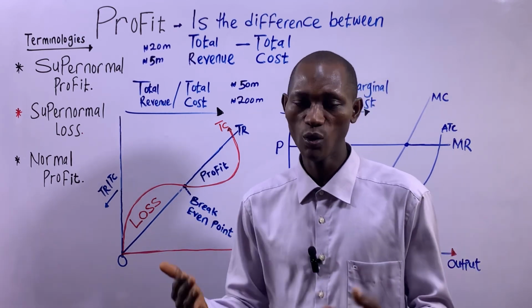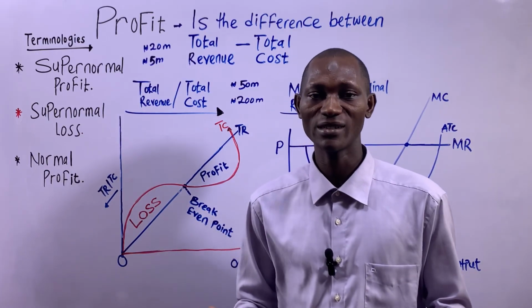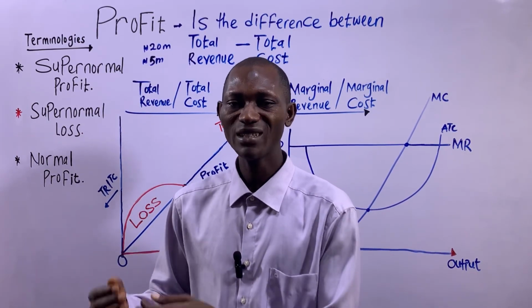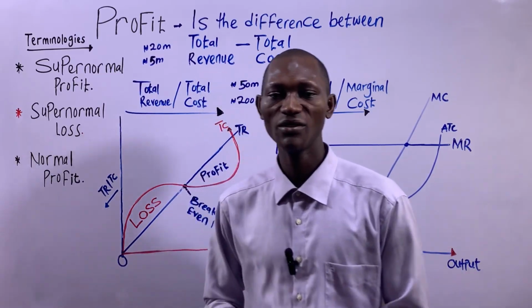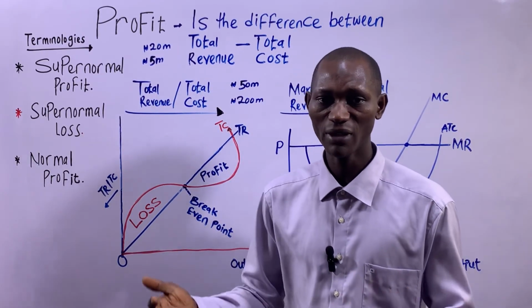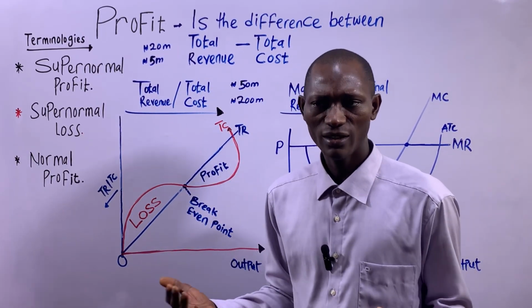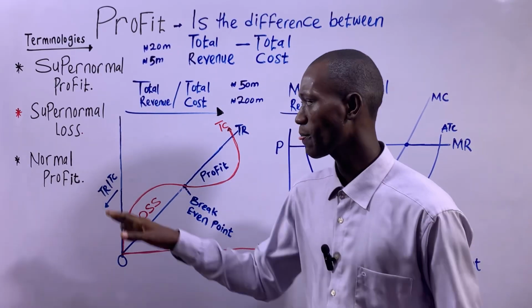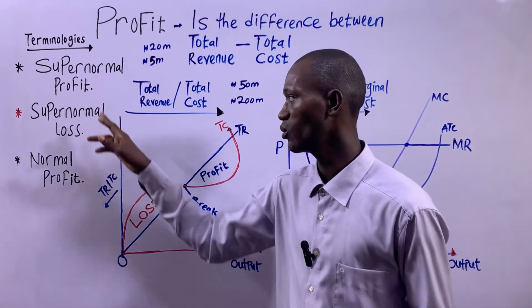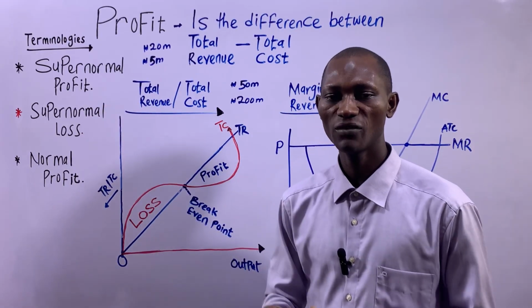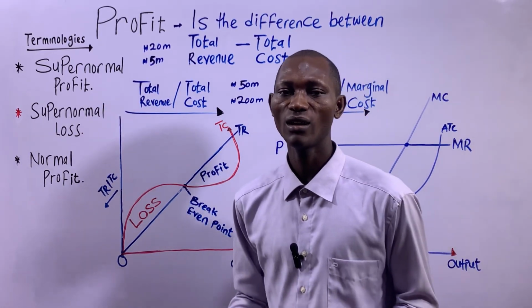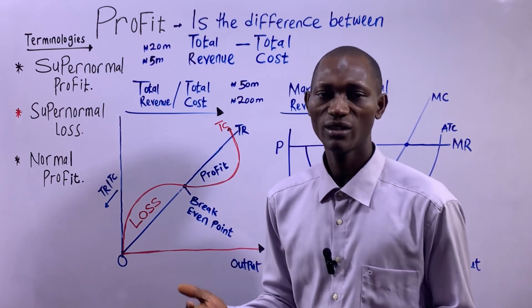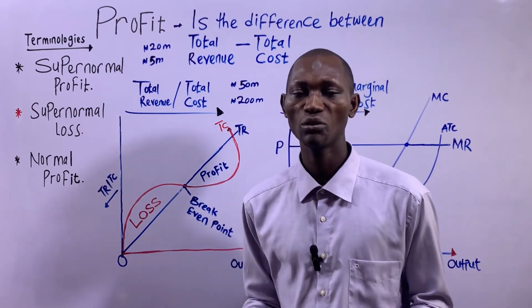So every firm will always want to sell at a very high price as long as the products that you produce are differentiated from other products in the market. So it's unique, and uniqueness means you have to pay a huge price for that. So a firm in a monopolistic competition will also make supernormal profits, both in the short run and in the long run. And the same with oligopolies, that's a firm that operates in an oligopoly market.